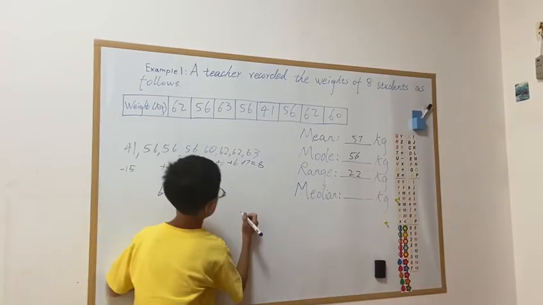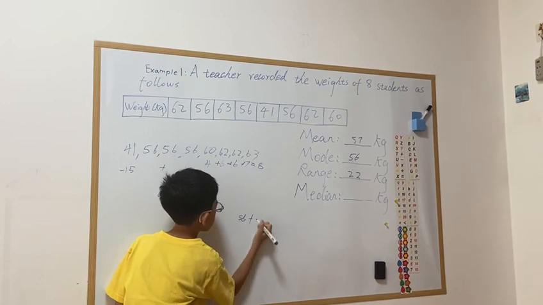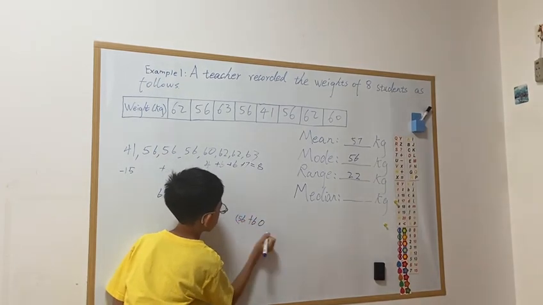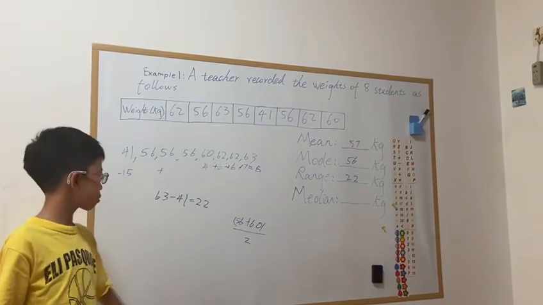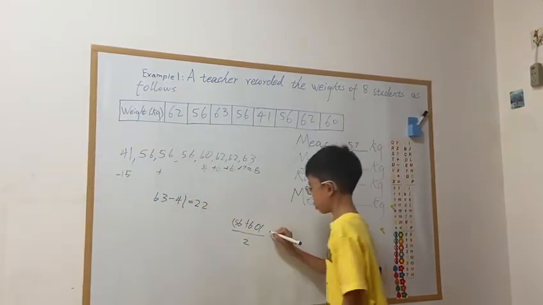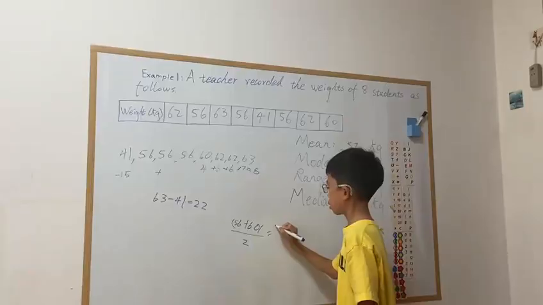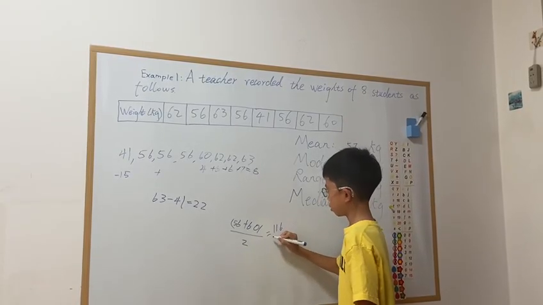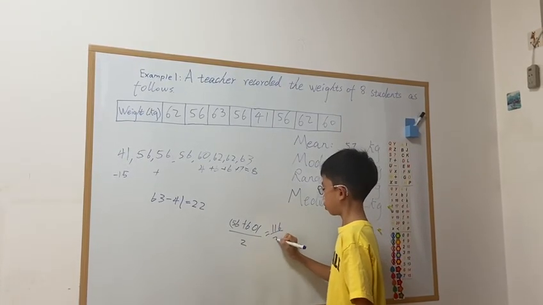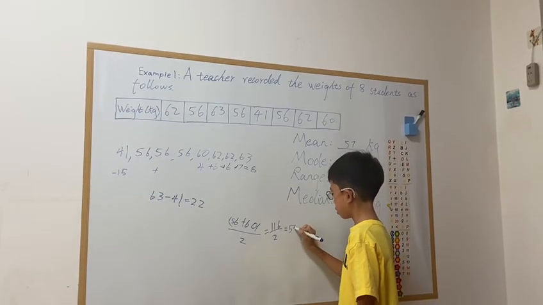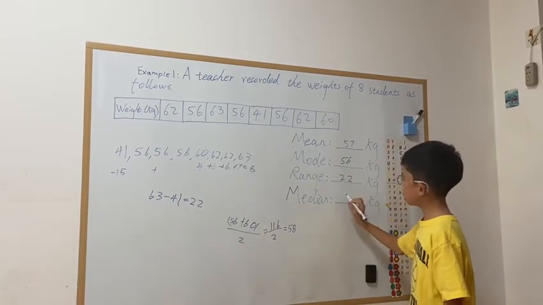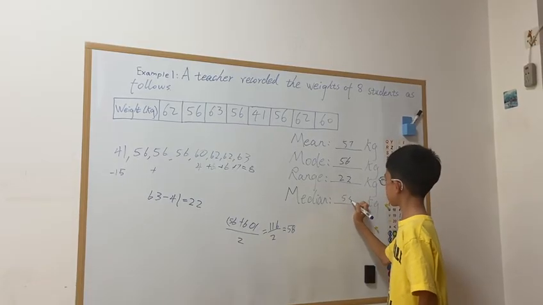So we can use 56 plus 60 divided by 2. And so that equals 116 divided by 2, and that equals 58. So the median is 58 kilograms.